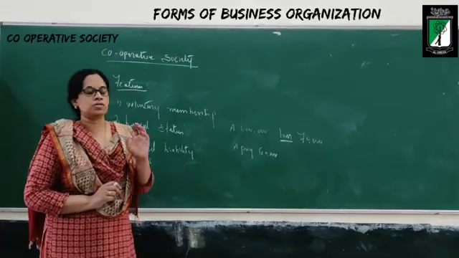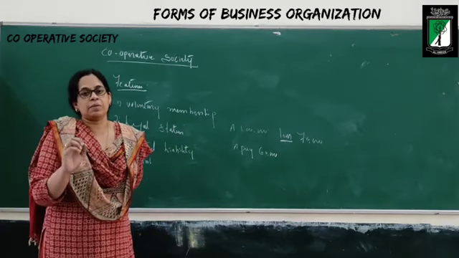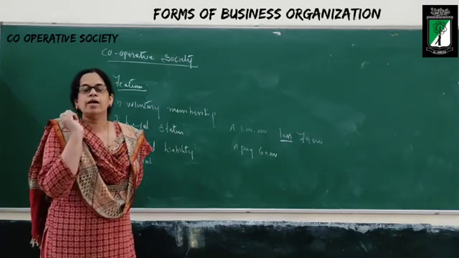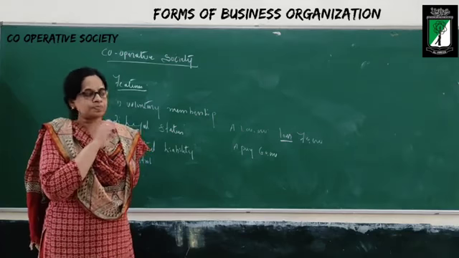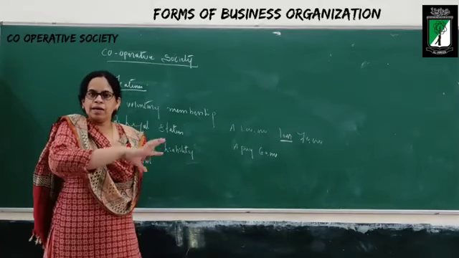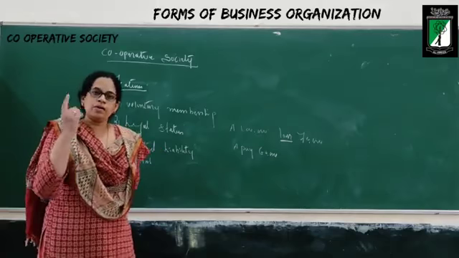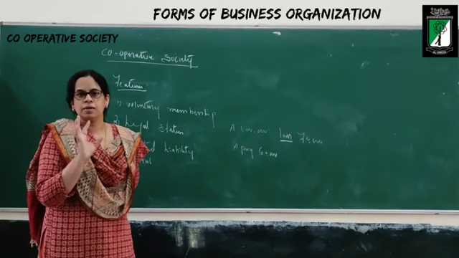All the partners, all the members will vote. Irrespective of how much amount of capital you have contributed, everyone will have the equal voting right. One man, one vote. And they are going to select who should manage the business.